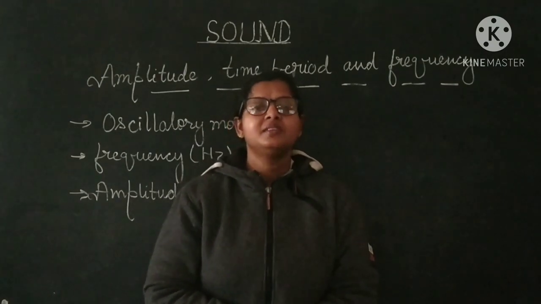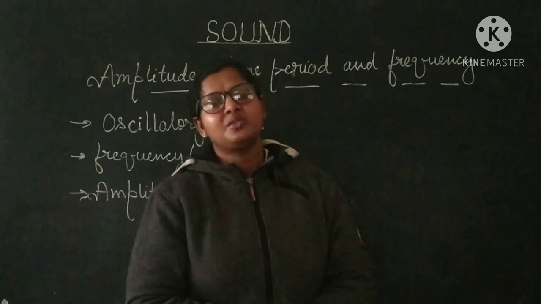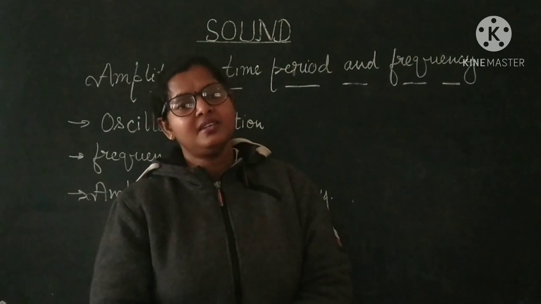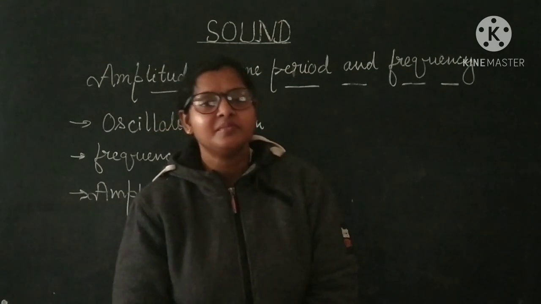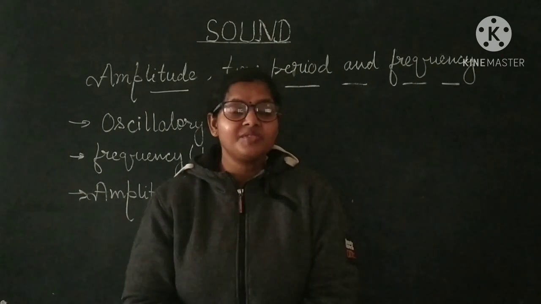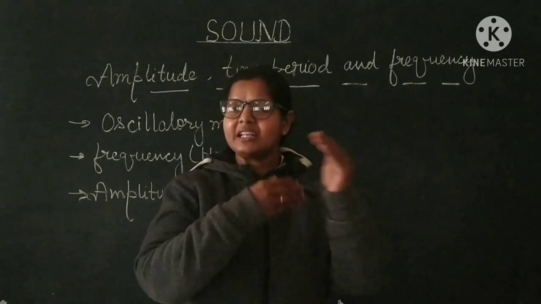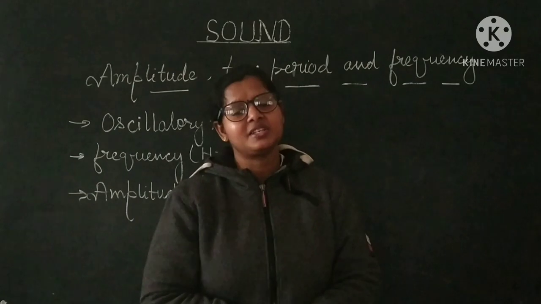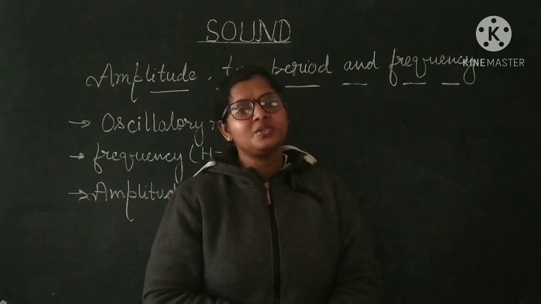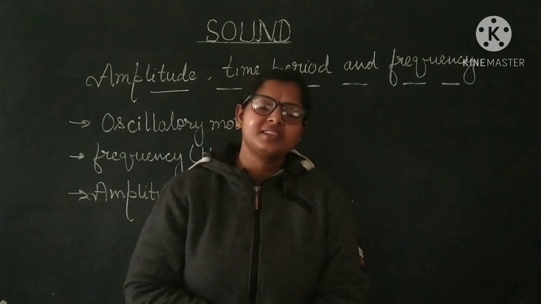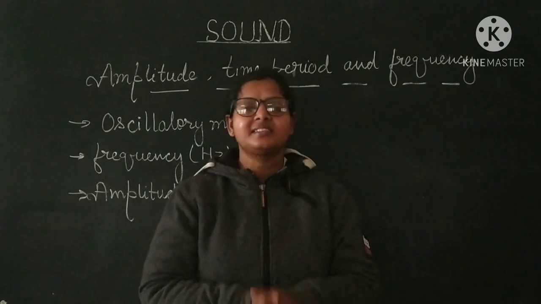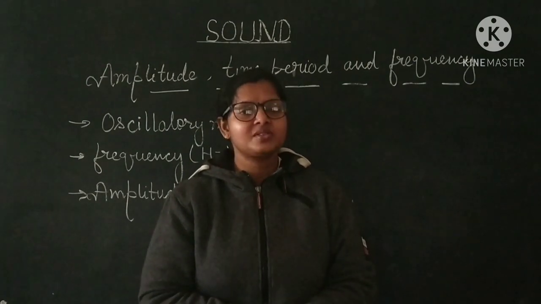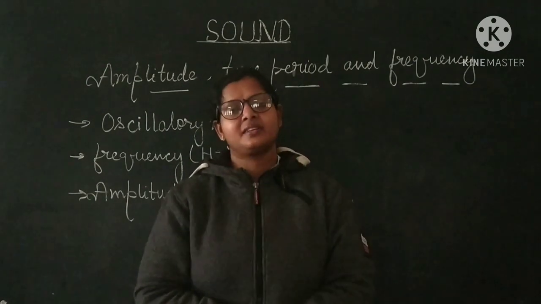For example, you can easily differentiate between the sound produced by a drum, a flute or a harmonium, not by observing the instrument, but only by hearing the sound produced by it.